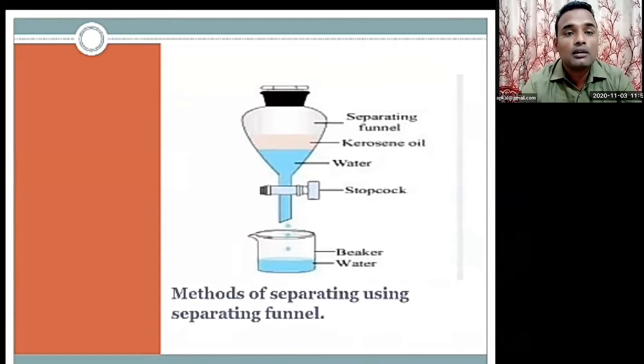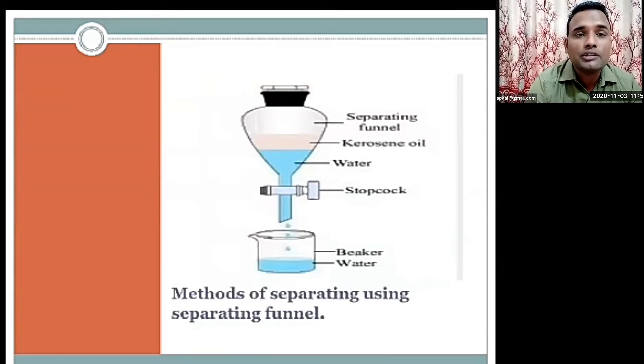So when you pour the mixture of kerosene and water, at that time you should close the stopcock and keep it as it is for a while. That means the solution will not be disturbed. So automatically the kerosene will go upwards because kerosene is lighter than water. And you can see in the picture, the water is at the bottom of the beaker.